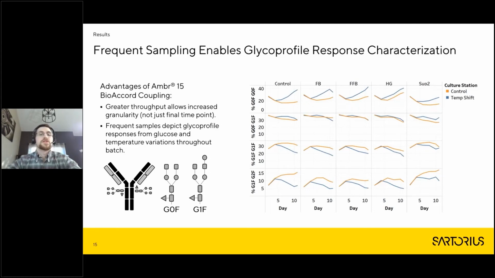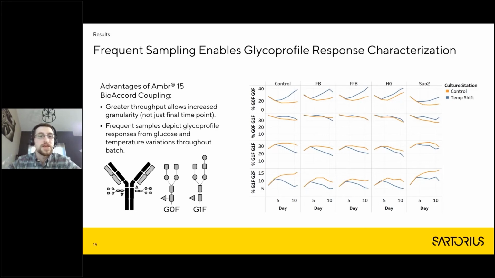What's really interesting, though, that we didn't realize was going to have such a strong impact was this temp shift. So again, this is that study one where the first culture station stayed at control temperature, and then the second culture station was temperature shifted down to 33 Celsius on day 3. So those temperature dropped conditions, those are in blue.